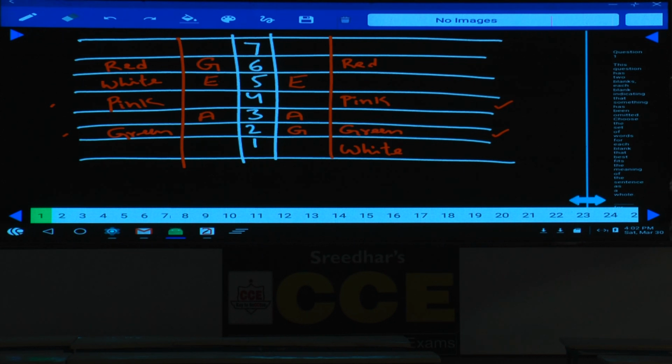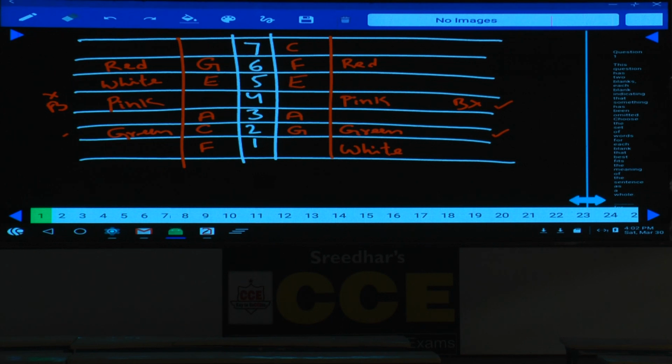And B does not like pink. As B does not like pink, B cannot be here. Now here also B cannot be on the 4th floor. C lives immediately above F. In the first case, C is immediately above F, 7 and 6, that is the only possibility. And in the second case, C and F, second and the first floor, that is the only one possible.